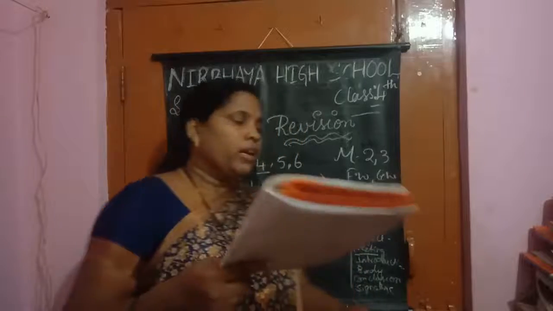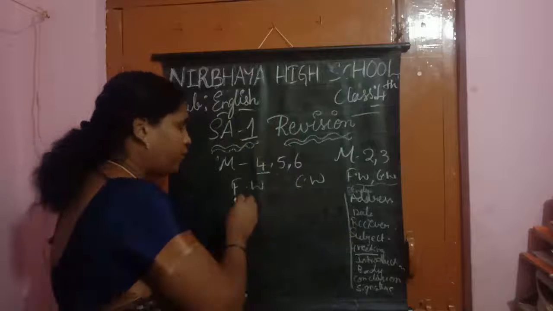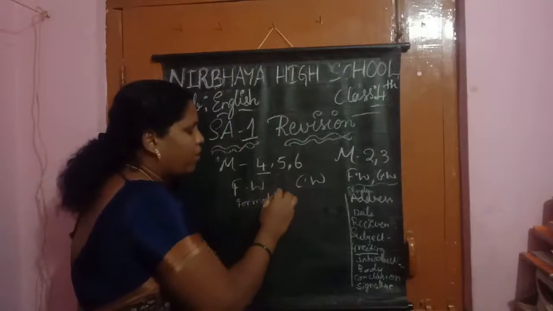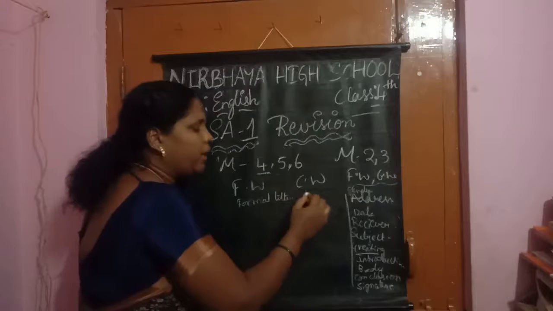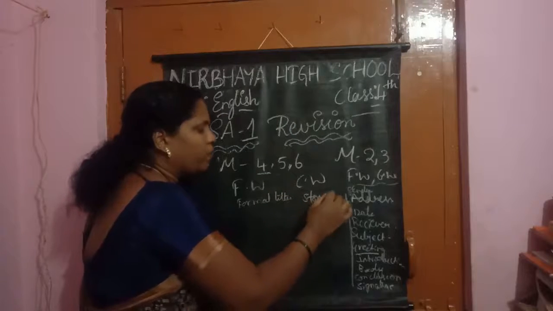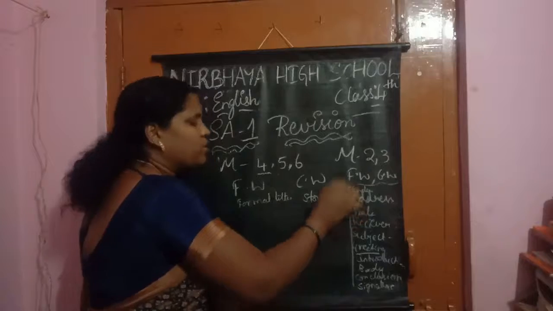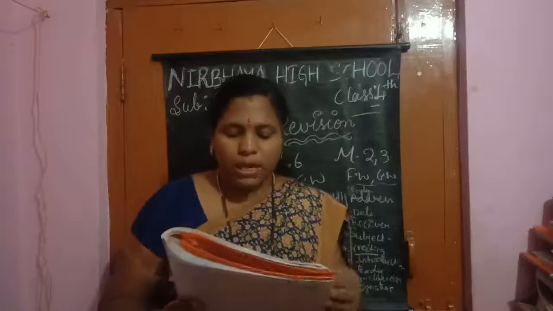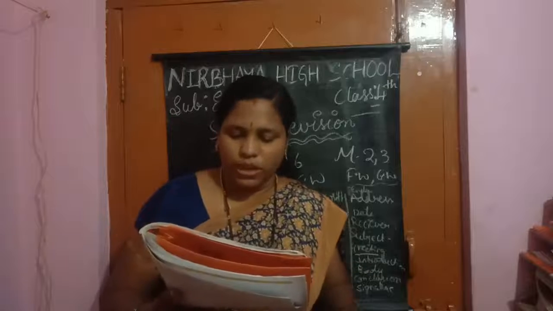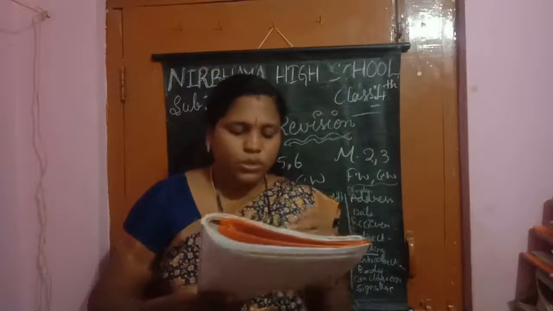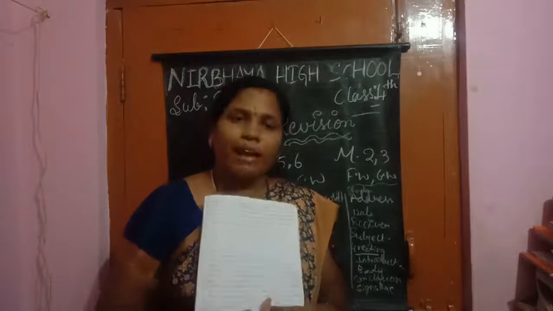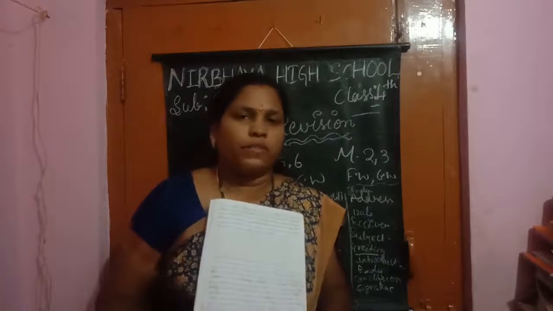Now coming to creative writing. Here, formal writing, the formal letter, we have written. In creative writing, there is story writing. It is very easy to write the story. They have given the beginning part, middle part and end of the story, and you complete the story in your words. They have given the starting part and the middle part and the end. You should complete the remaining part of the story.